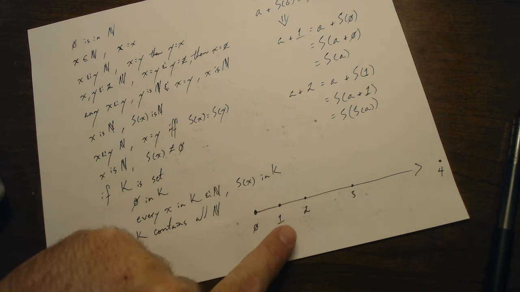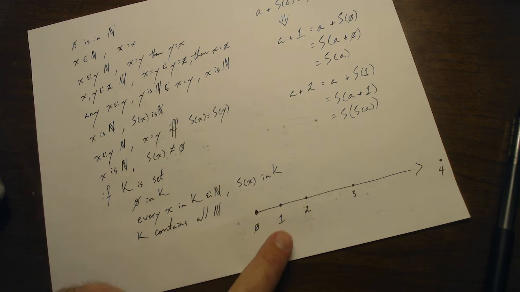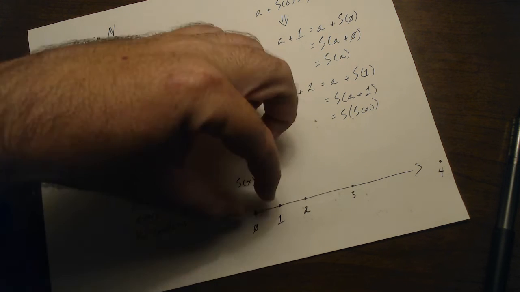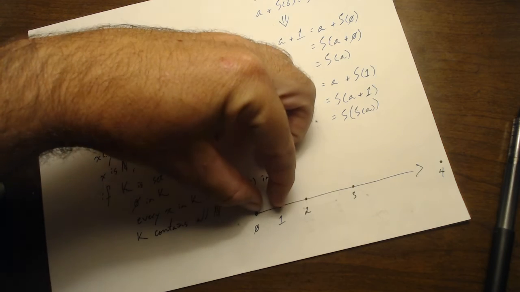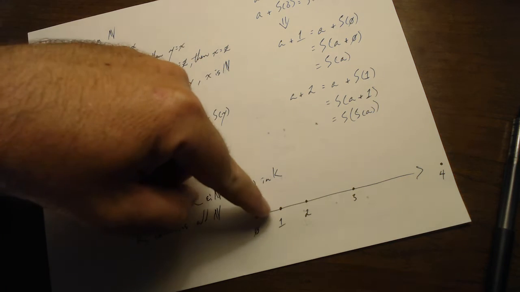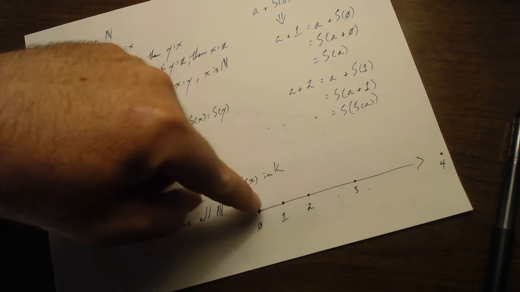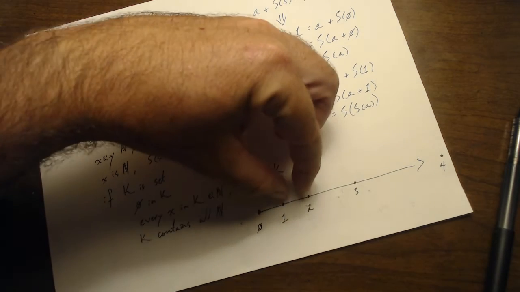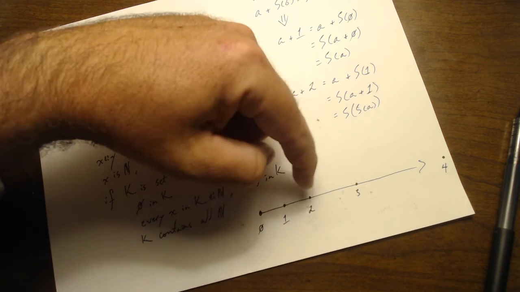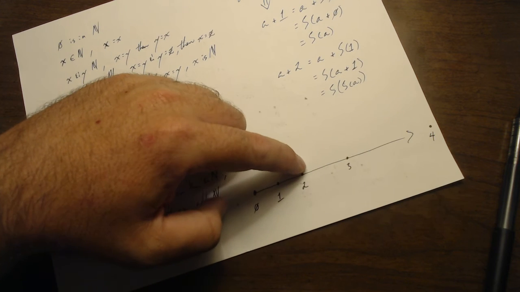Now, introducing addition, 2 is the successor to 1, right? Well, 1 is how far we've gone, so if we're going to add 1 to 2 to get to its successor, then what we're going to do is go this far. And now this is where we're at. So in a sense, this is now 1, right?